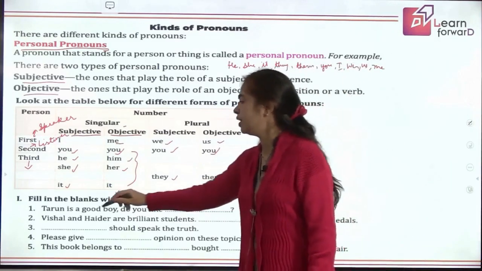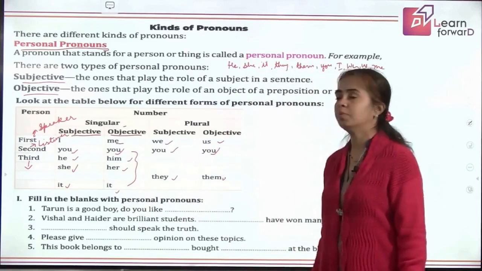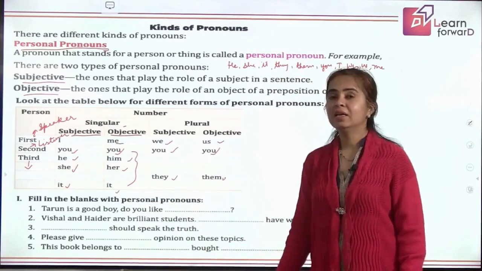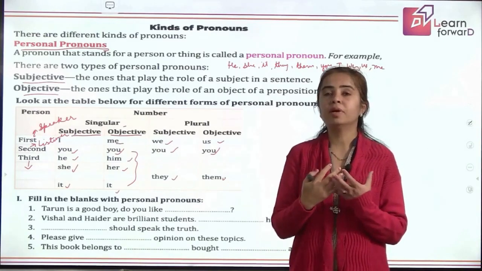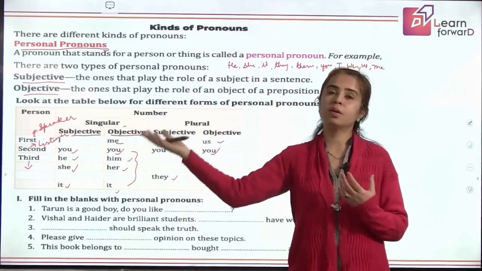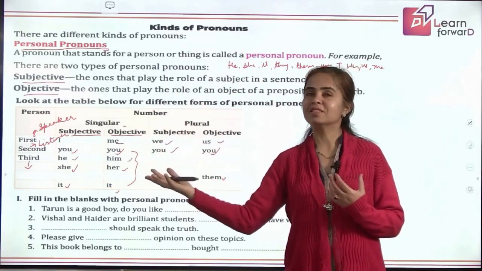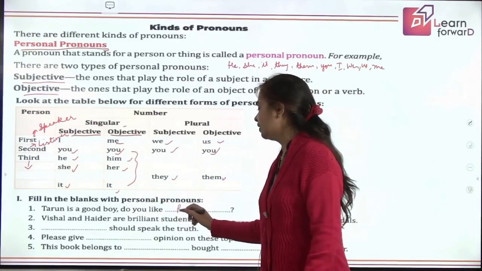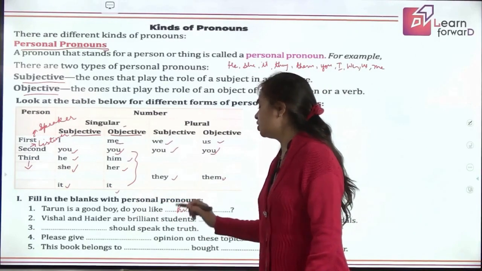Now let's do an exercise, fill in the blanks with personal pronouns. Tarun is a good boy. Do you like dash? Now see, I am talking to somebody about Tarun. I am not Tarun, you are not Tarun. I am talking about somebody, so it becomes third person. So what will you use for Tarun? Tarun is a good boy. Do you like him? It is an objective case.